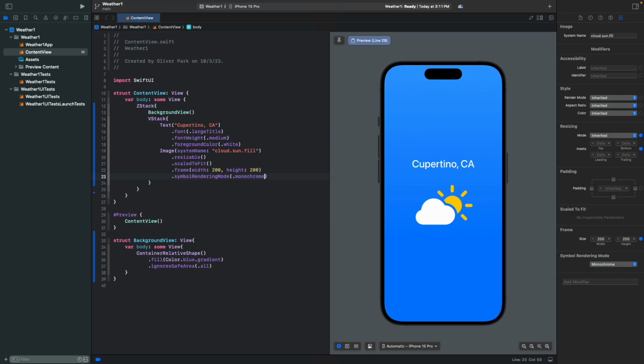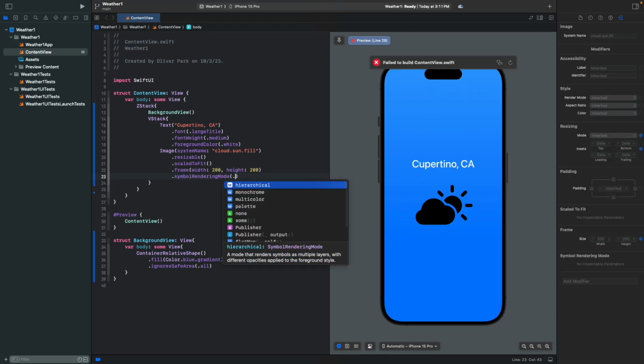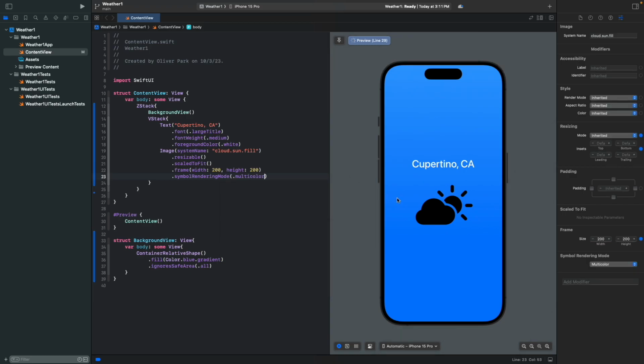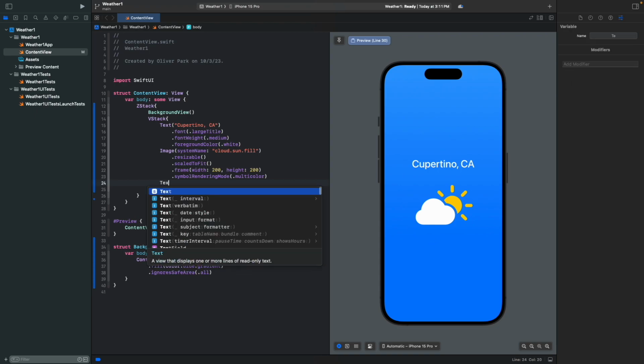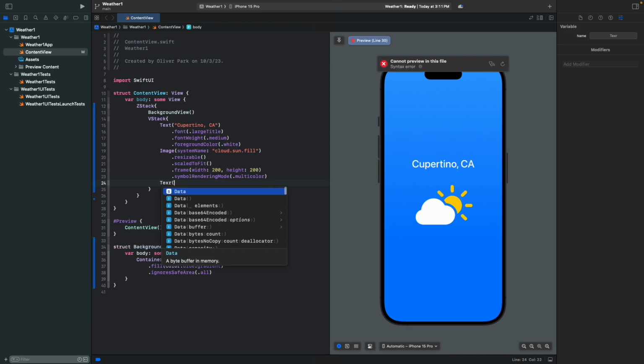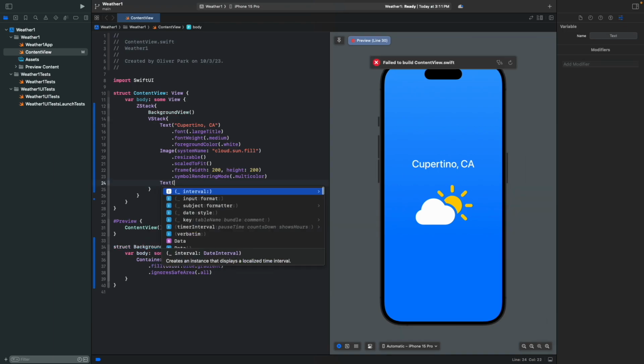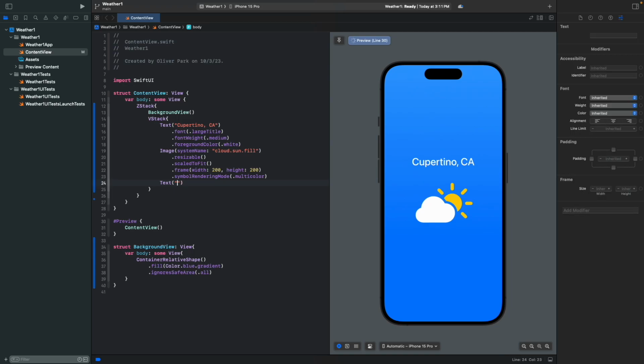We can use monochrome. It's going to give the black and white looking one. And there's a lot of selection that you can choose, but we're going to use this multicolor right now. And then we want our temperature here, so we're going to write another Text. And since we're just going to use the numbers, we're going to use a string interpolation like this and write 24. And using Option Shift 8, it's going to give this temperature degree symbol.